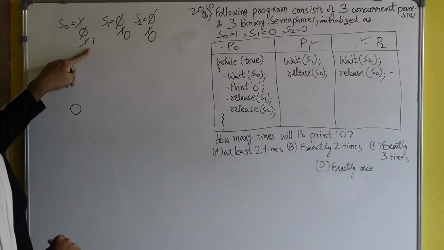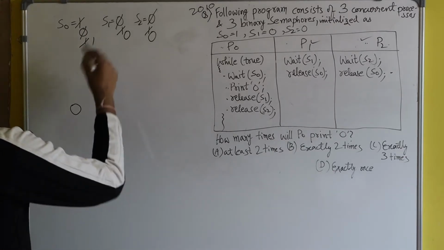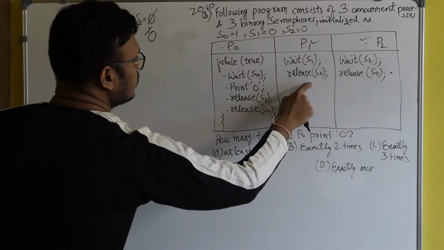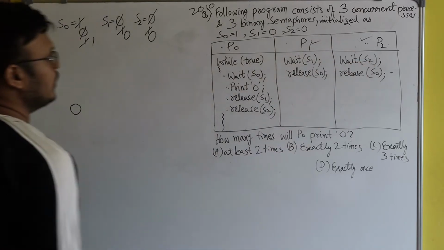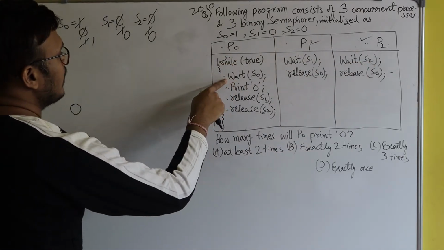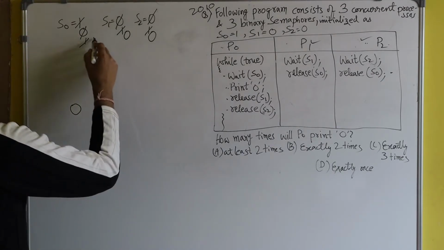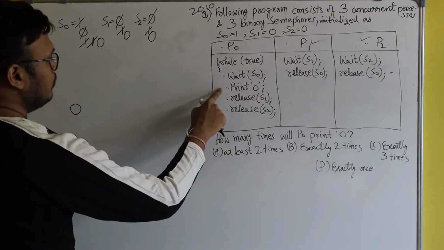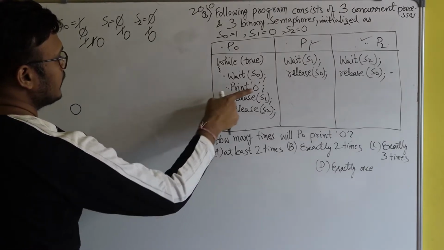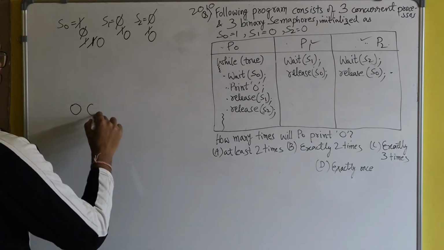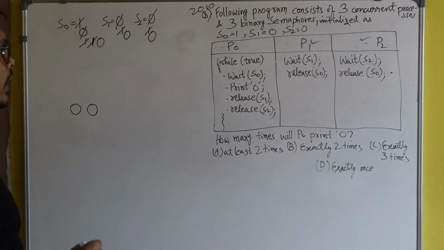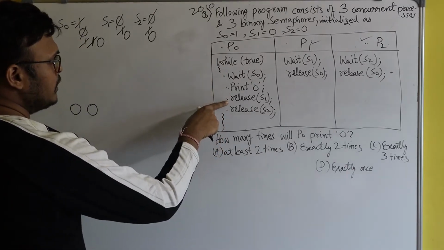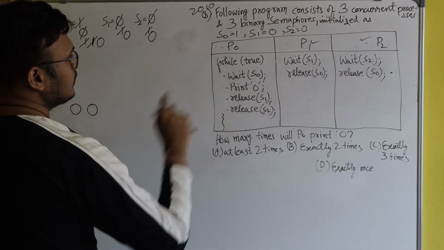The value of S0 is 1. So now again it will become 0. How did the value of S0 become 1? Due to these two release operations by P1 and P2 respectively. So now P0 will apply wait of S0, and S0 will become 0 from 1 to 0. Fine. And now P0 will execute this line, print of 0. And after that P0 will apply release of S1 and release of S2.